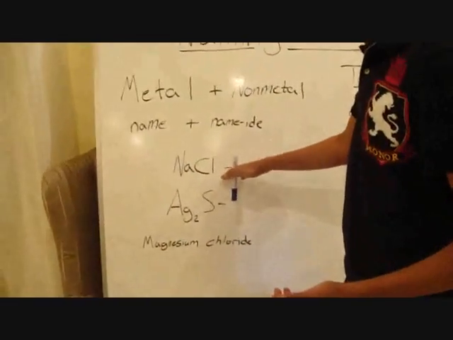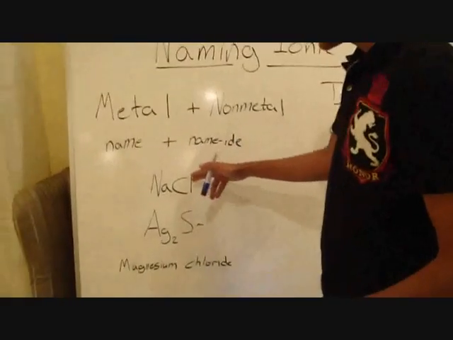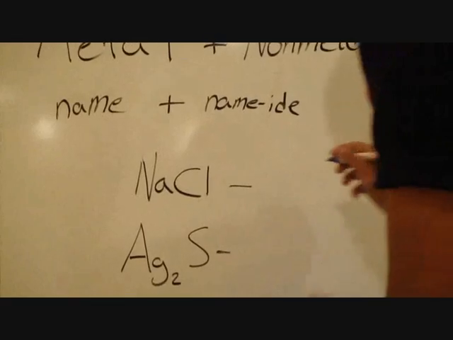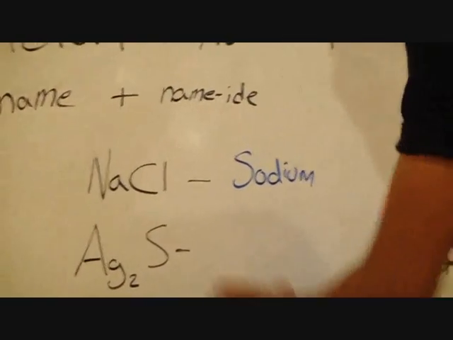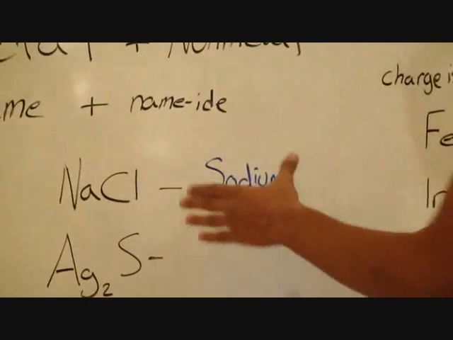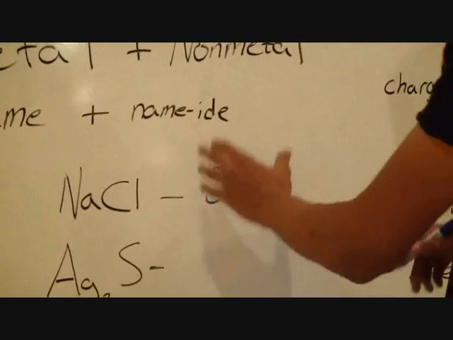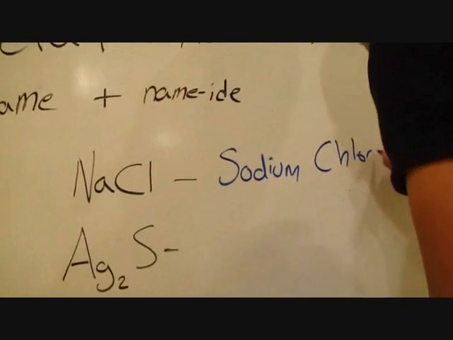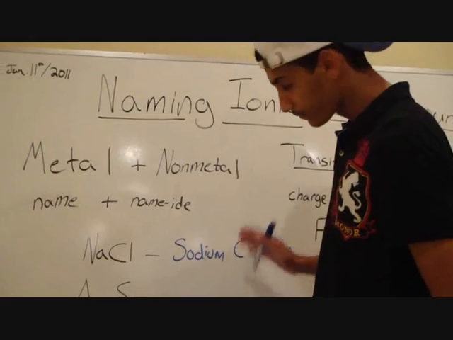NaCl, which we know as table salt. Na means sodium, and Cl is chlorine. And sodium, we don't change, it stays the same, sodium. But chlorine, as we know, is a non-metal, so we drop the last syllable and replace it with -ide, which goes to chloride.